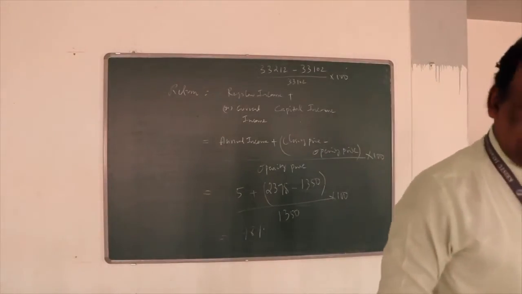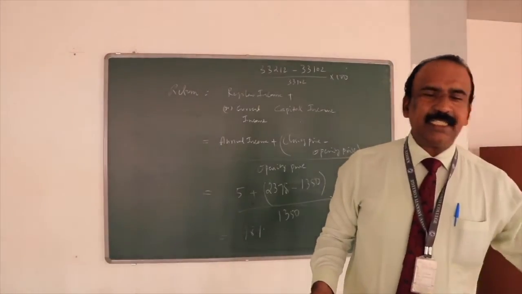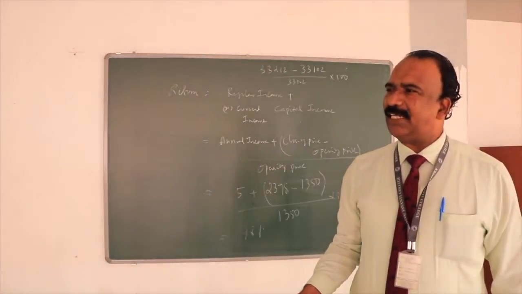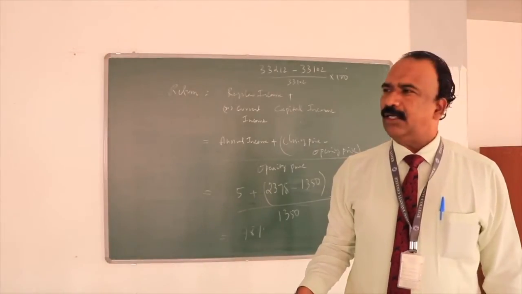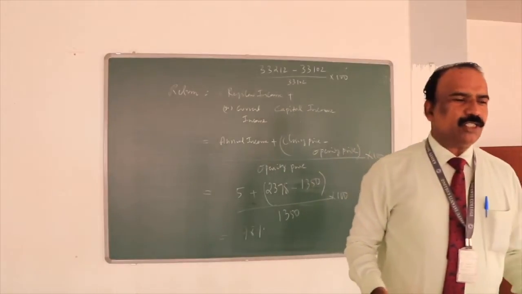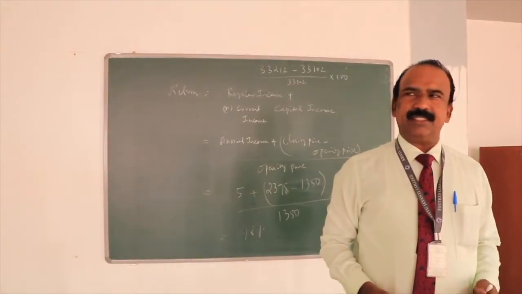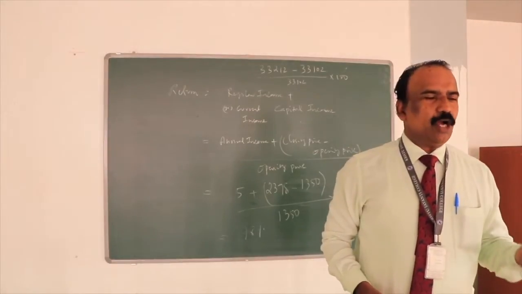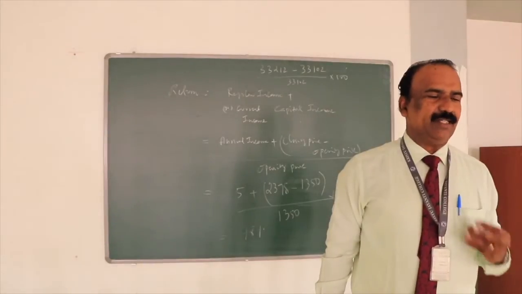Okay. So next we will take the bonds. This is the return from the stock. Then we will take the return from the bonds. How? The bonds calculation. The bond, as all of us know, bonds or debentures is a credit instrument, the debt instrument given by the company. So bonds give us interest.